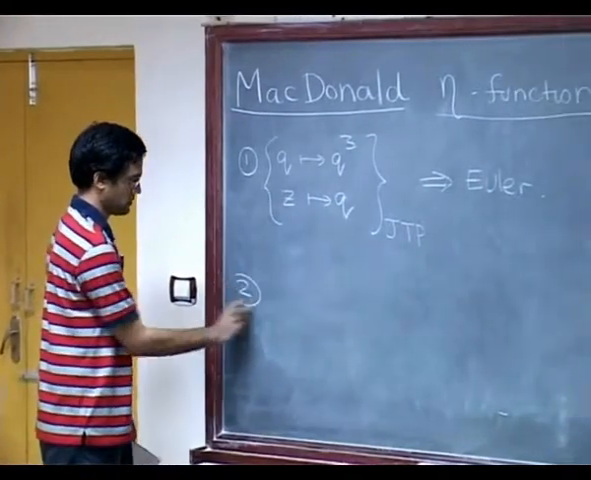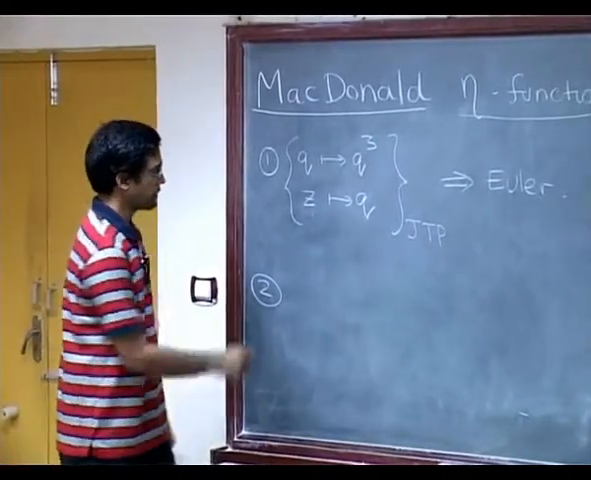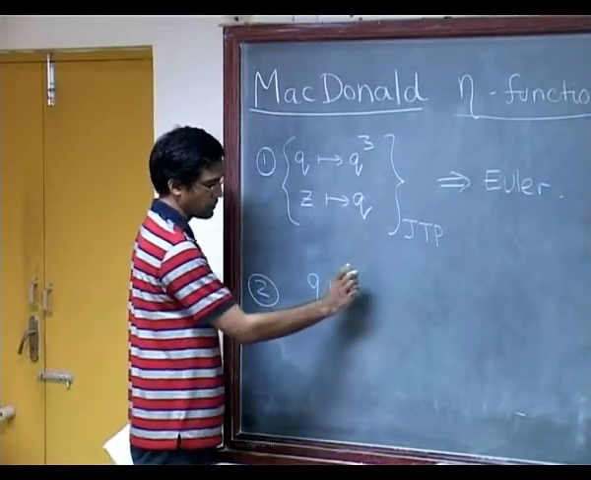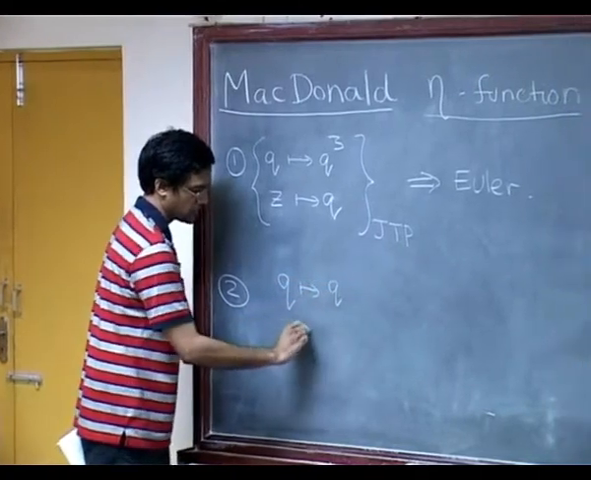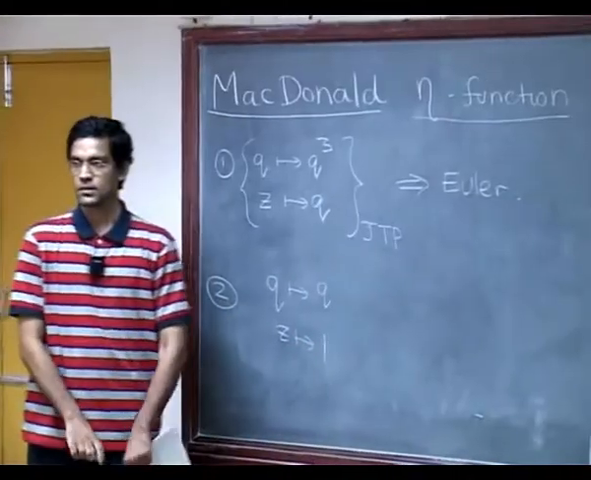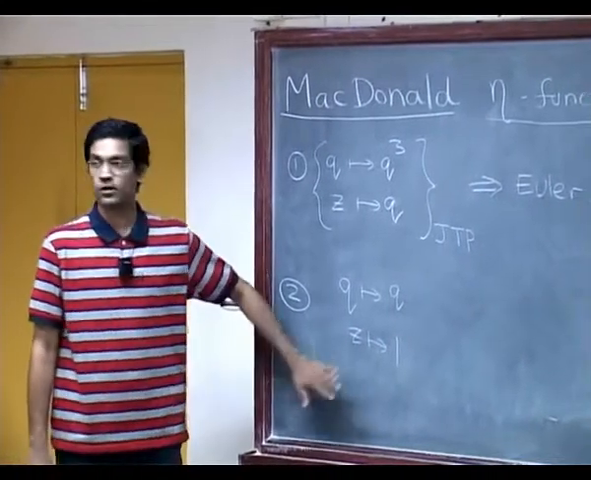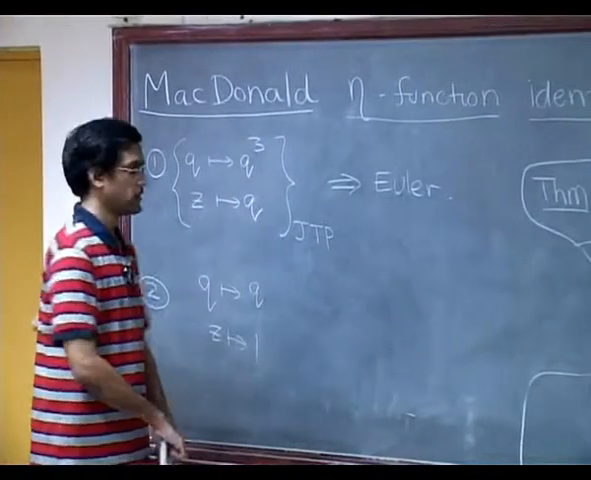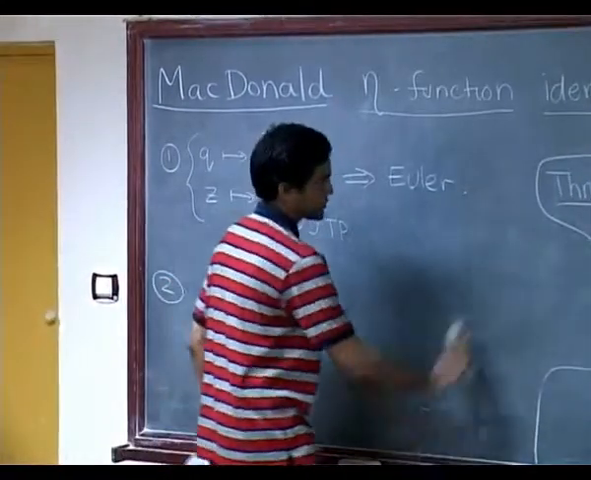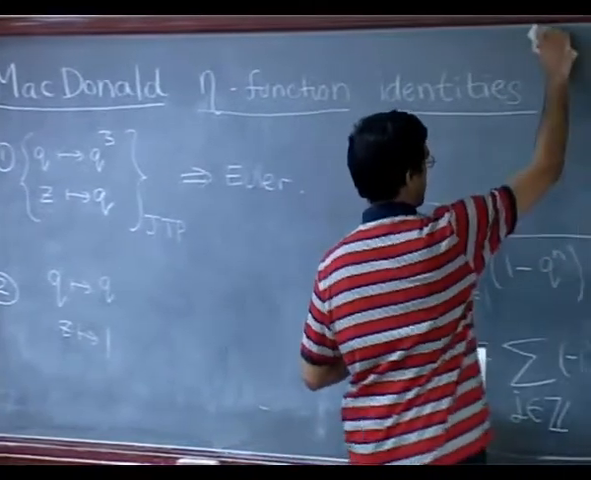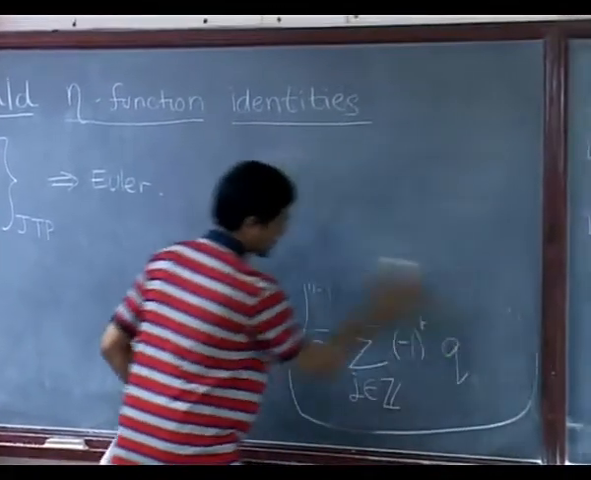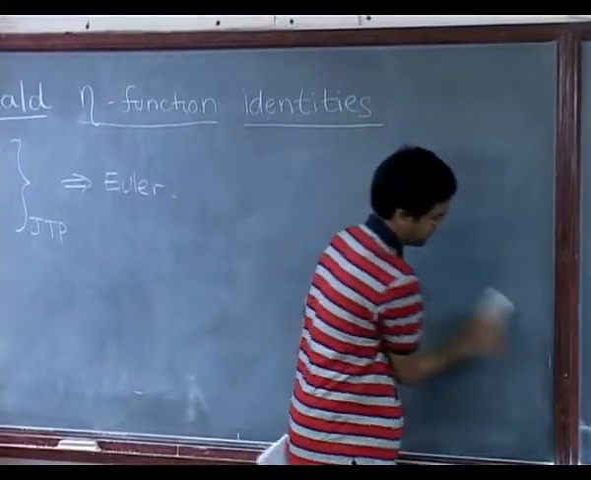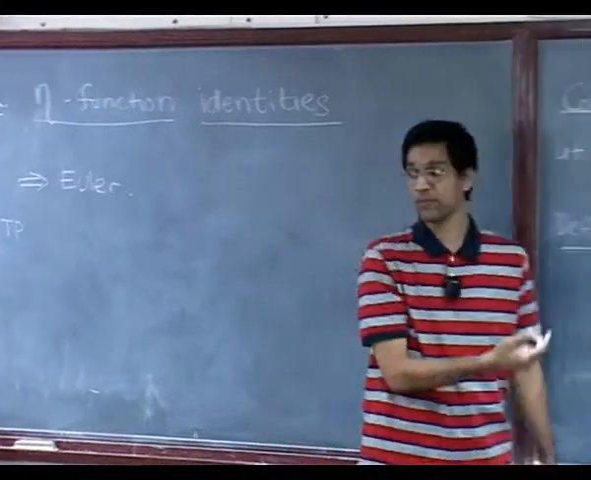And number 2, in fact you can do the following, do not do anything to q, just keep q as q, and let us put z equals 1. Okay. I want to do this calculation in full because it is going to be a prototype, sort of the simplest example of the Macdonald eta function identity. Okay. So, this is a calculation I want to do properly. So, let us see what do you get if you put z equals 1 into the Jacobi triple product.